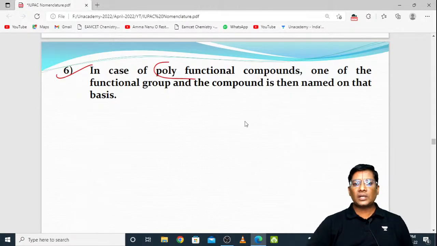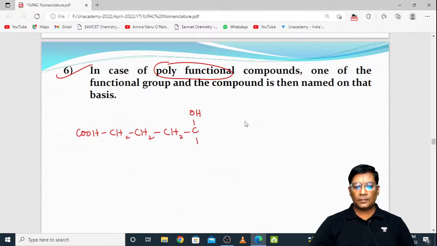If polyfunctional compounds are there, how can you identify? Polyfunctional compounds వచ్చాయి అనుకోండి, అప్పుడు ఎలా ఐడెంటిఫై చేస్తాము? Already I have given the priority to you. Suppose I am giving a structure like this: COOH, CH2, CH2, CH2, COH and CH3, CNO2, CH3 and CH3. Okay.